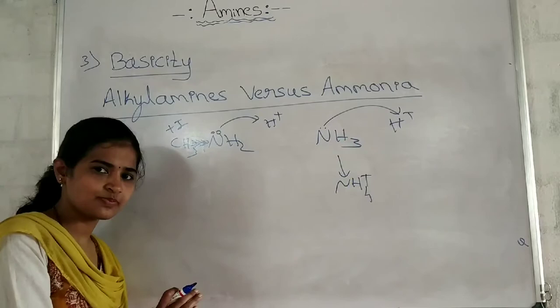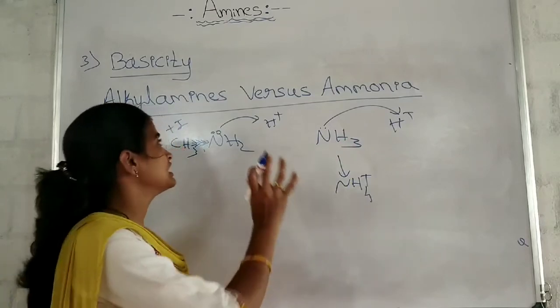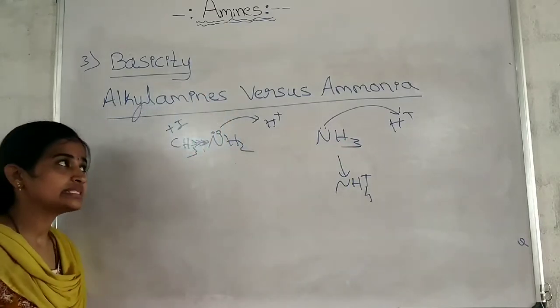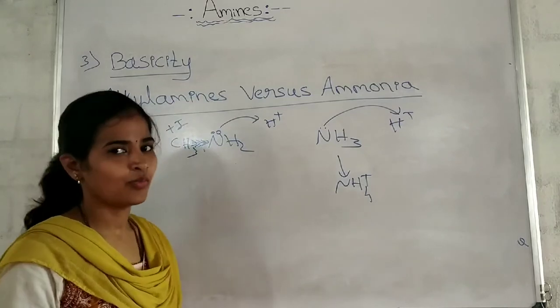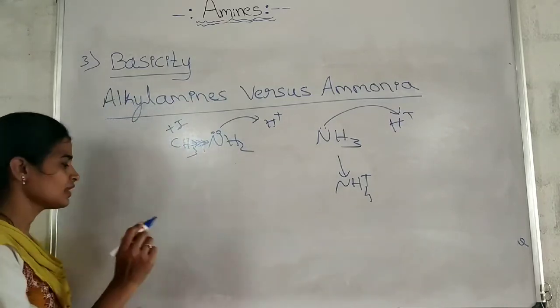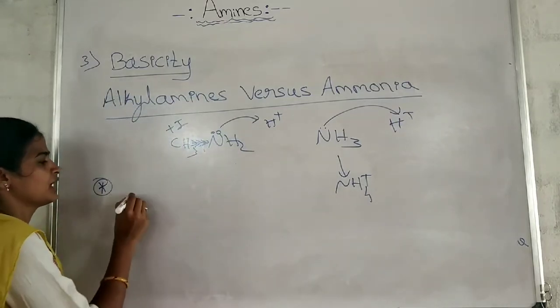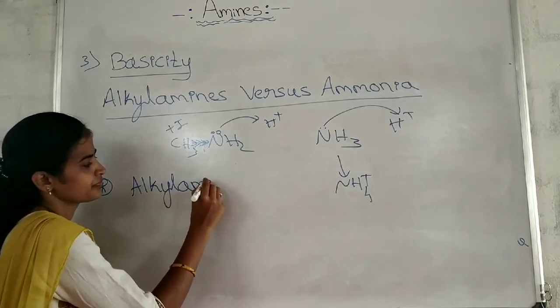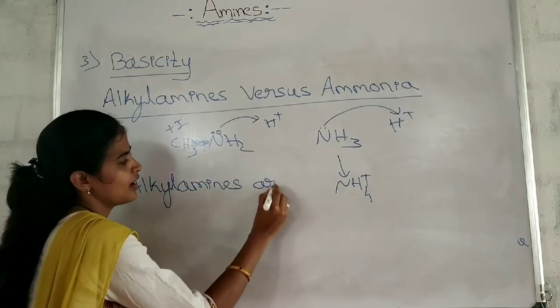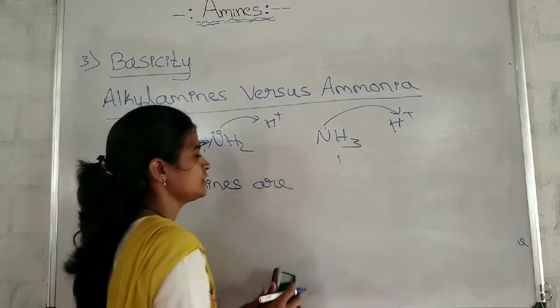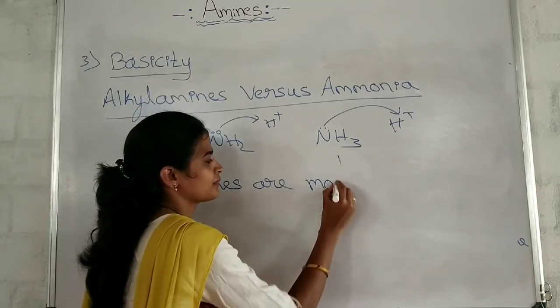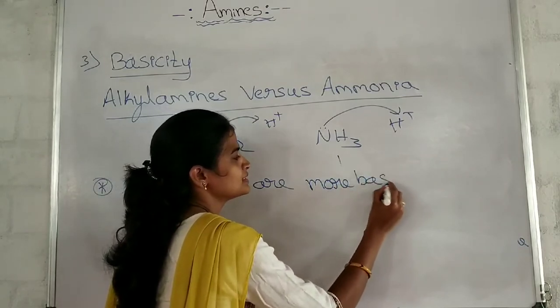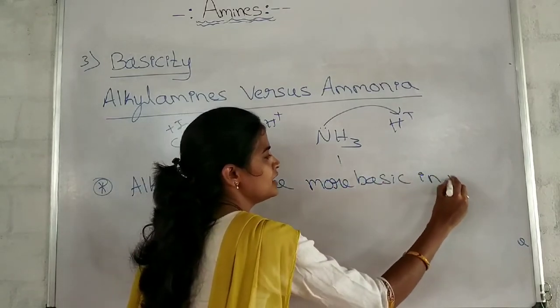By listening to this explanation, you can tell whether alkyl amines or ammonia are more basic in nature. Let me frame a sentence: alkyl amines are more basic in nature.